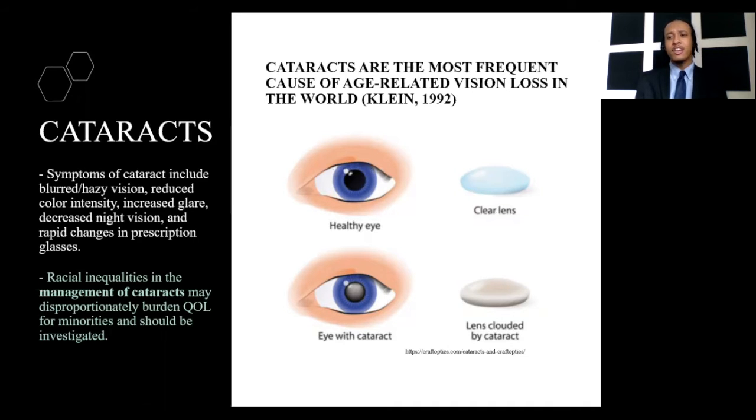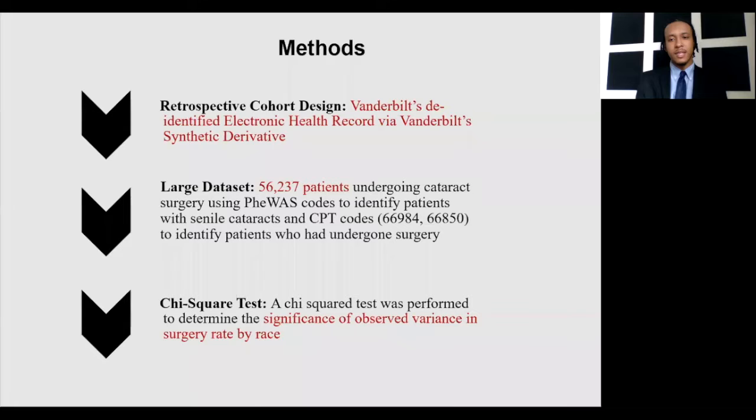Prior research has revealed that minorities have lower rates of cataract extractions than whites, and because racial inequalities in the management of cataracts may disproportionately burden the quality of life for minorities, we wanted to assess this in our network. We did this assessment with a preliminary retrospective cohort study using Vanderbilt's de-identified electronic health record database, the synthetic derivative, identifying patients with senile cataract and those that underwent surgery using ICD and CPT codes, and we evaluated significance using a chi-square test.